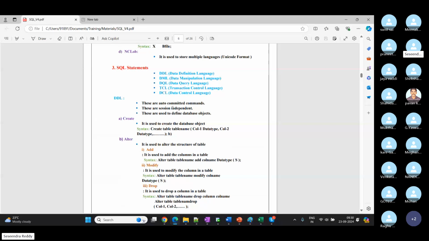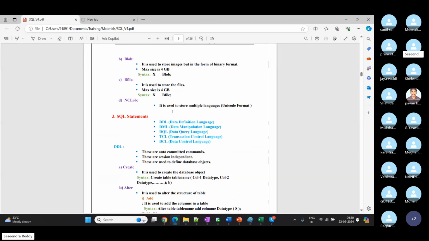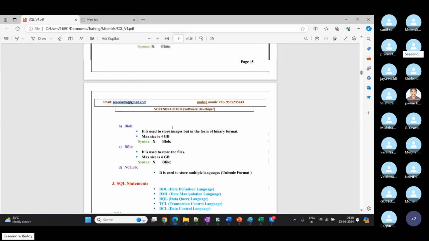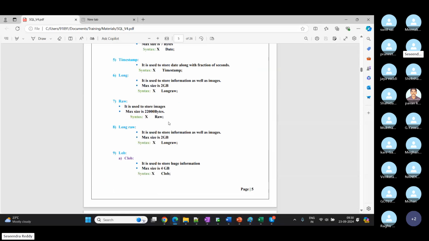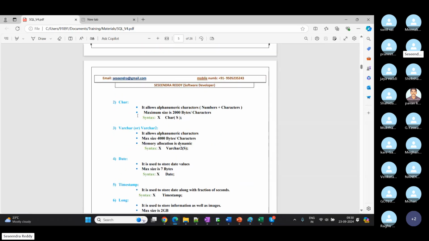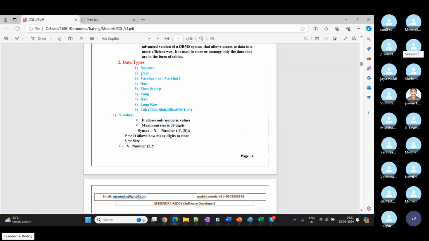I will share this document with you, with the concepts we will complete on a daily basis. You can go through the same. Data types we didn't discuss fully. Mainly in the initial stages we will concentrate on four types: number, char, varchar and date. These four are what we use in real-time tables. The remaining ones are rare cases, and images are different. Mainly concentrate on these four types.